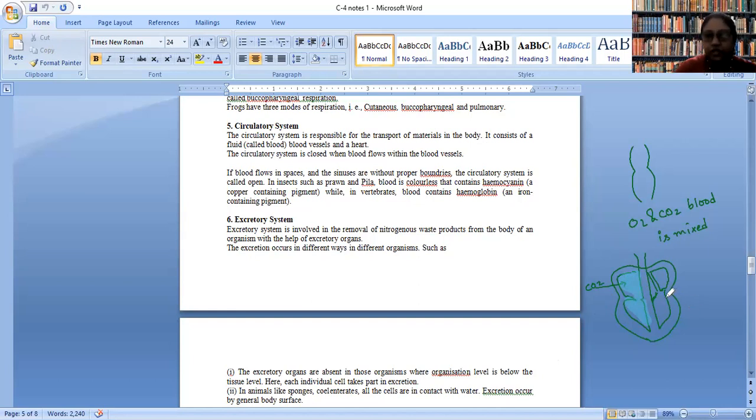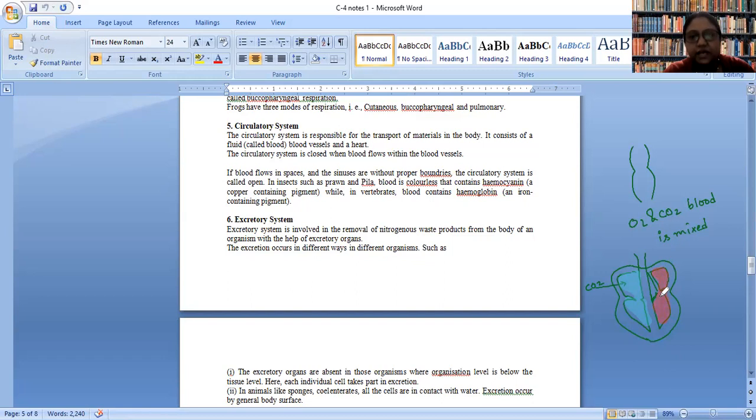Now, sorry, pulmonary artery. Now, in case of left side, pulmonary veins will carry oxygenated blood. So, it never happens that oxygenated blood and deoxygenated blood get mixed.